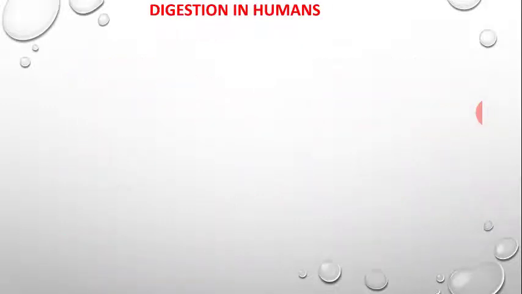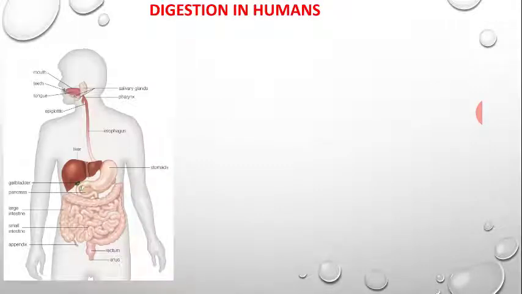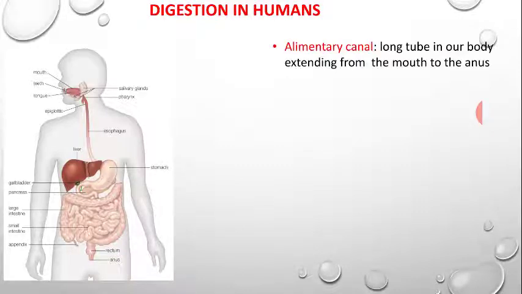Now, let us discuss digestion in humans. This is the picture of the human digestive system, where you can see there are certain parts in our digestive system, or alimentary canal. One is the mouth, teeth, tongue, and so on.